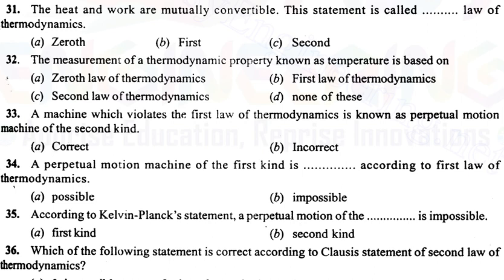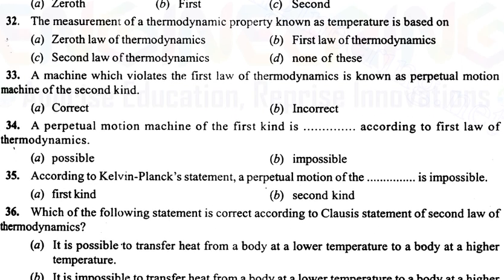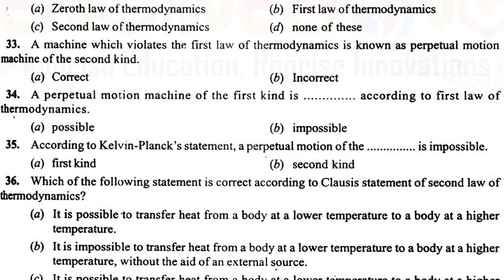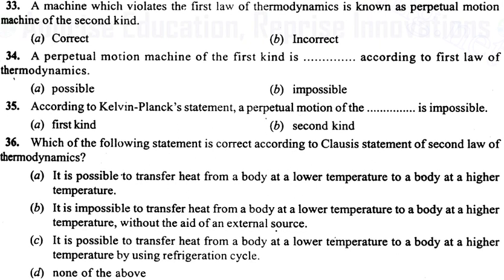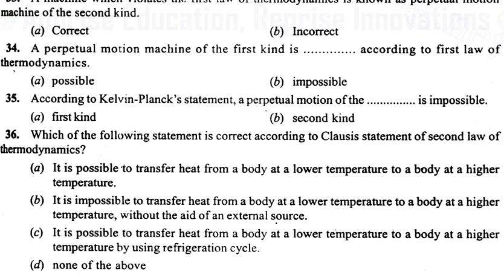So it is the second kind. Option B is the correct answer. So let's move to question number 35. According to the Kelvin Planck statement, perpetual machine... yes, we have done it.